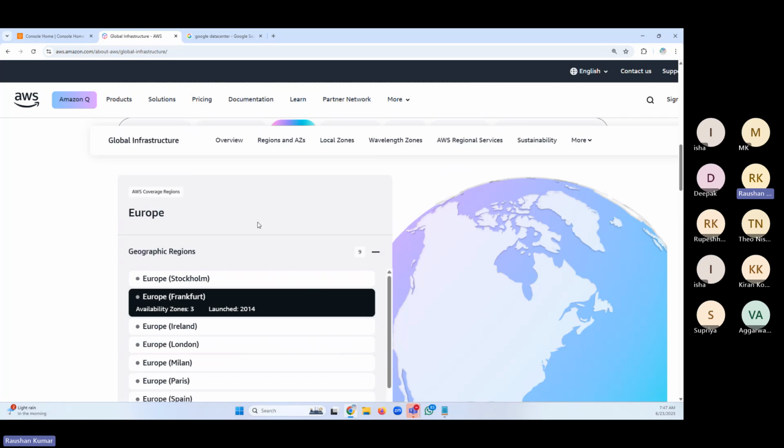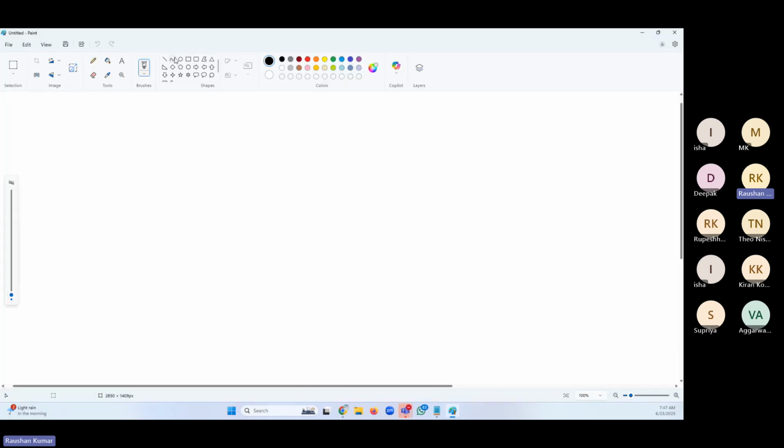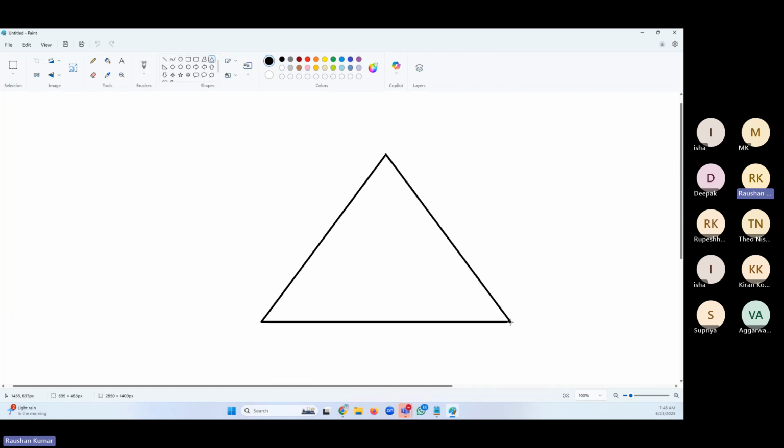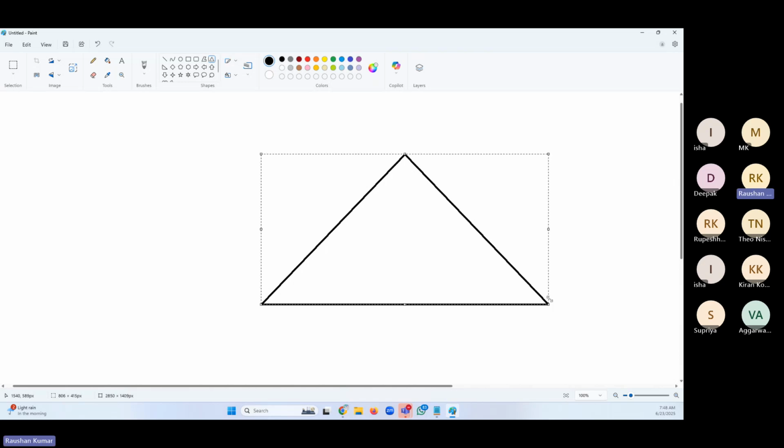When you combine these, it becomes a region. And these AZs are some distance apart. Why are they some distance apart? Why have they not been kept adjacent to each other, friends? Any idea? Let's say I'm showing you one region, and I told you that one region has got 3 AZs: AZ1, AZ2, AZ3. Why do you think the AZs are distance apart?